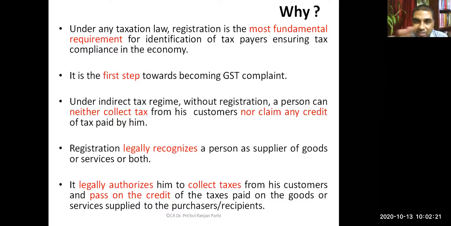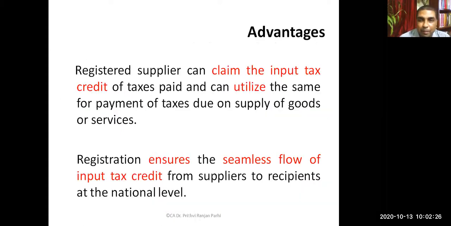Right. So these are the reasons for which registration is necessary. The main advantage of this registration is that one can claim input tax credit, and one can utilize that input tax credit for settling his output tax liability. And the process of registration also ensures seamless flow of input tax credit. That means from one person, tax flows, that input tax credit can flow from another person.